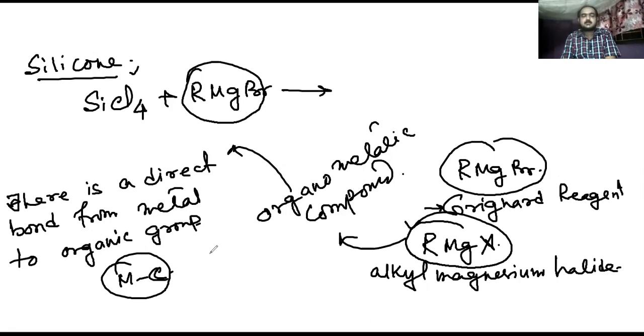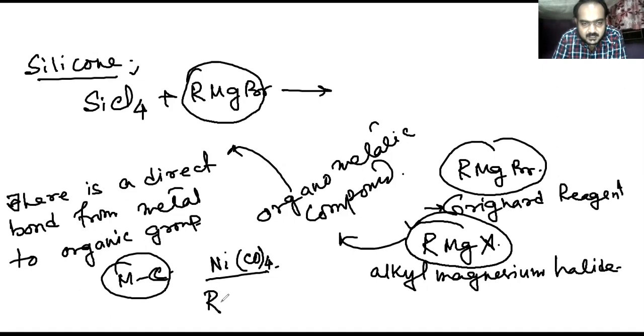In the previous class we discussed Ni(CO)4, nickel tetracarbonyl. This is an organometallic compound. Or RMgBr: R means alkyl group, the organic moiety, Mg is the metal, and Br. So here is a direct bond between R and Mg.